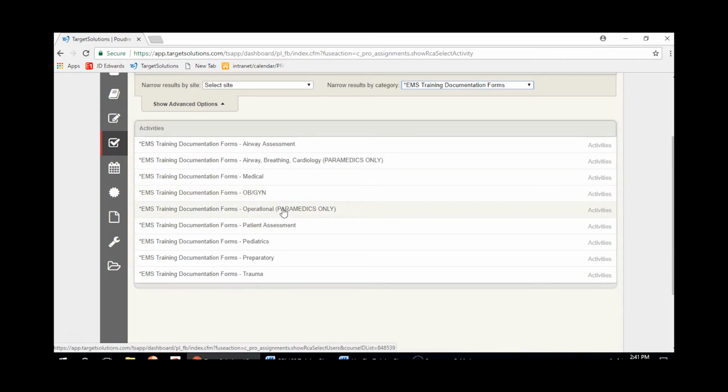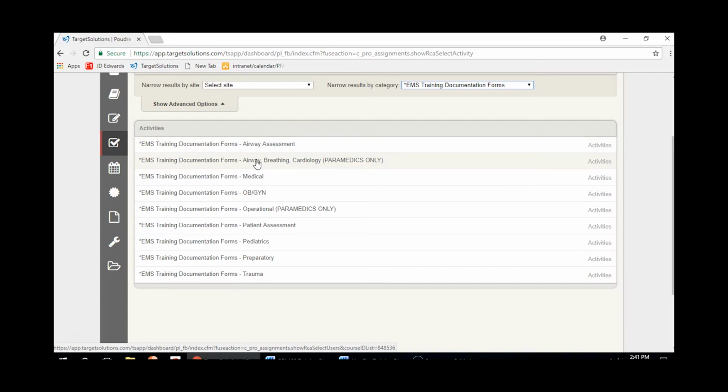There are two categories of training subjects that relate to only paramedics. So folks that are paramedics, be aware of this and understand the difference, as well as folks that are EMTs, because you can see we have one airway assessment that's strictly just for EMT, and then this airway, breathing, and cardiology is strictly for paramedics. So if you're an EMT and you do airway training, you'll fill out this form. If you do any type of airway training and you want to reflect as a paramedic, then you'll fill out this form.